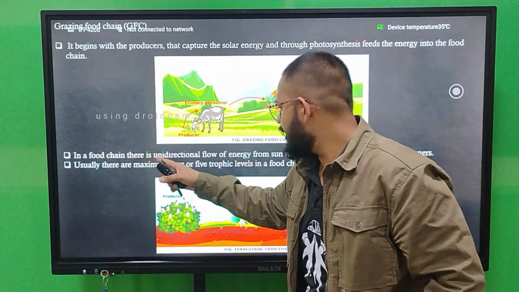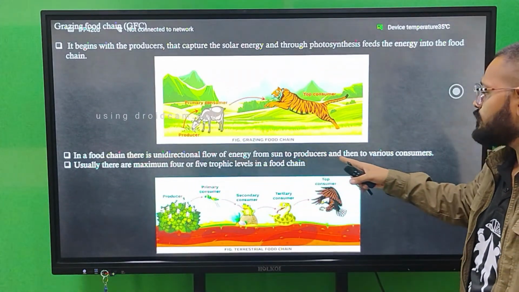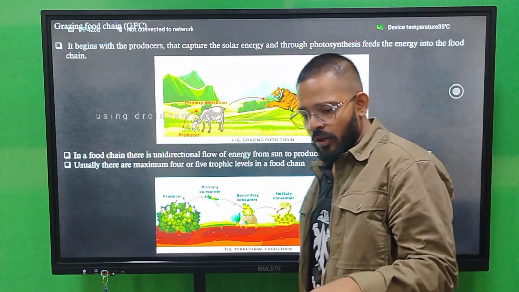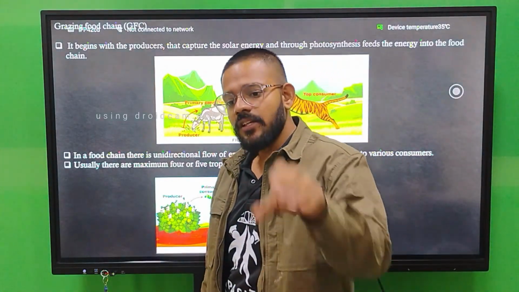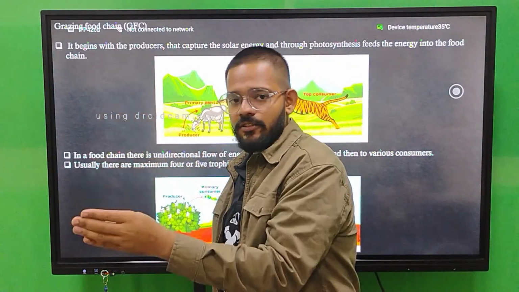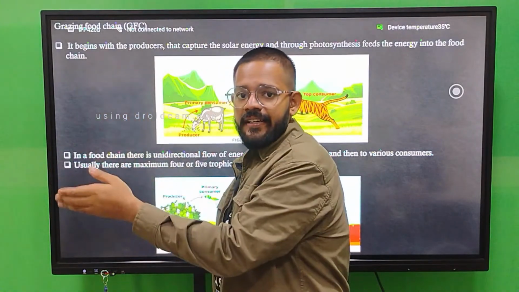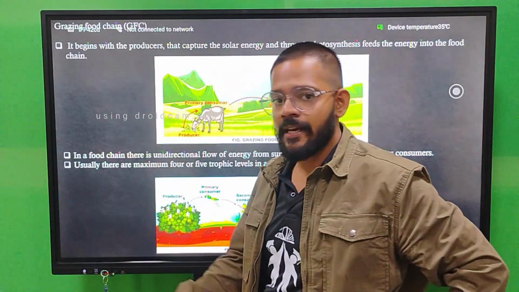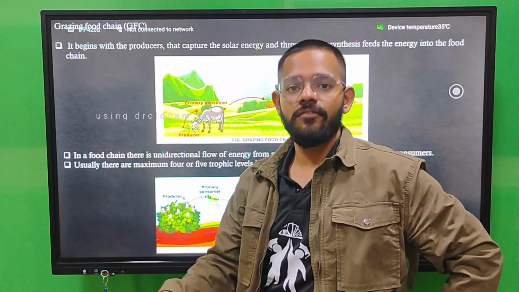In a food chain there is a unidirectional flow of energy from the sun to the producer and then to various consumers. Food transfers from producer to primary consumer, then to secondary and tertiary consumers. That is your grazing food chain. It can occur on land and in water.